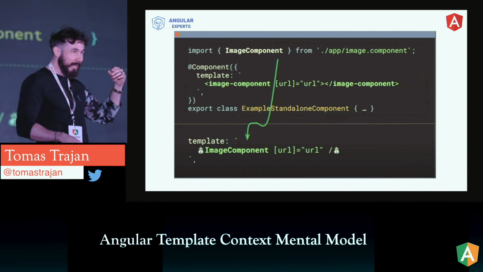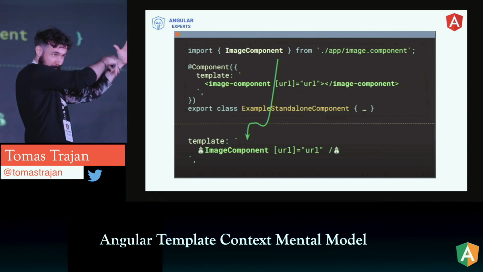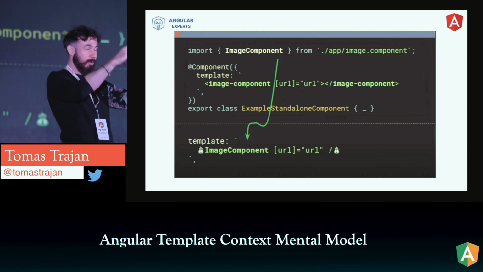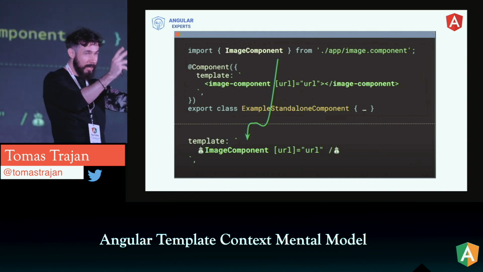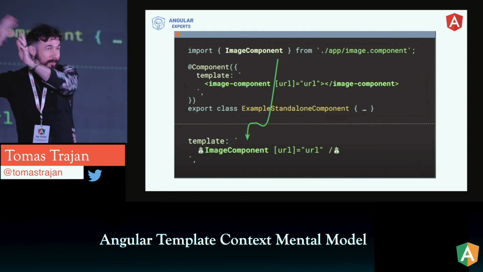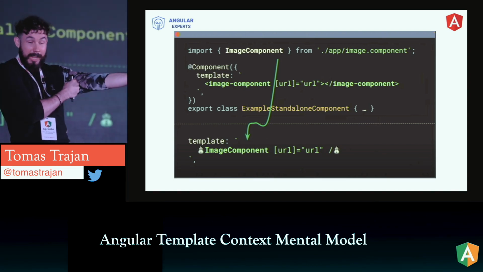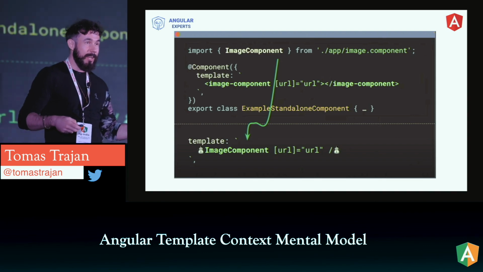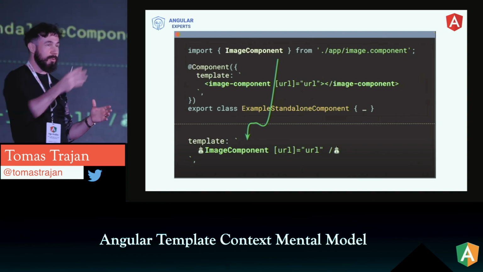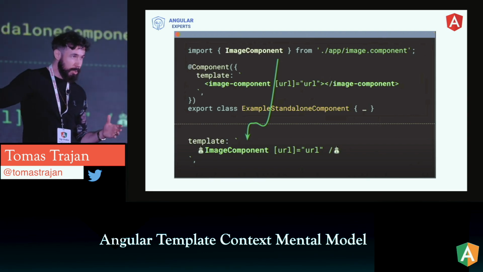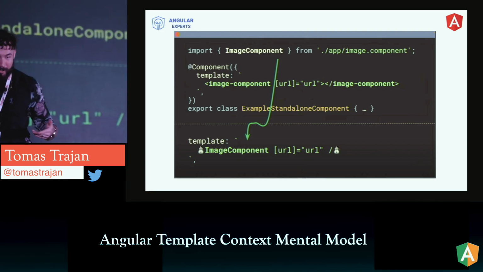So then we would have three things, right? A module can manage the list of imports, the standalone component can manage the list of imports, or the file would be enough to manage the list of imports of what is used in the template. But now, because we learned about the template context, you can already use that mental model to understand all those three approaches, even the one which may or may not come in the future.